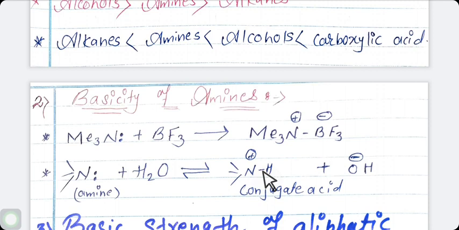For a stronger base, the equilibrium shifts towards the right. That's why the Kb value is larger and the pKb value is smaller. Same here, for a weak base, the equilibrium shifts towards the left. The Kb value is smaller and the pKb value is larger. I hope you understand the physical properties.